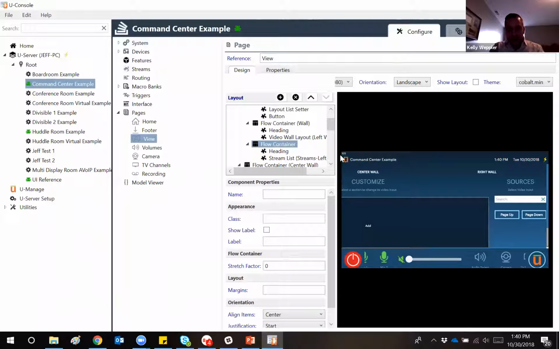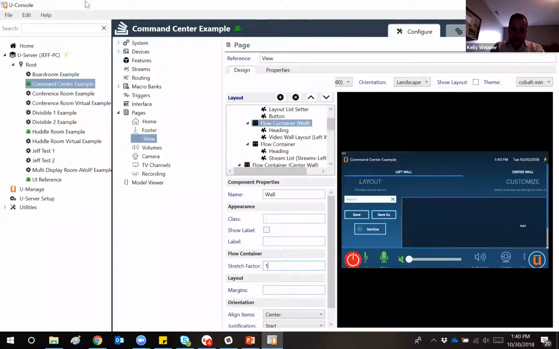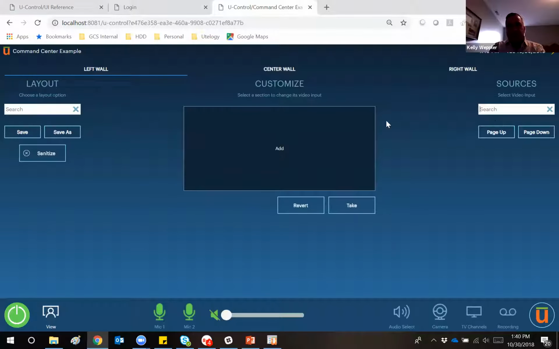I've got a tab for my stream list. Again, if I wanted to more heavily weight the center items, which is that video wall layout, what I can do is go into my flow container for that component where that component is contained. You can see right now there's a stretch factor value of 0 defined. But if I were to put a stretch factor value of 1 and save this, and now if I go back to this model file and refresh it, you can see that the layout and the sources now are being forced out to the outer edges of the page.